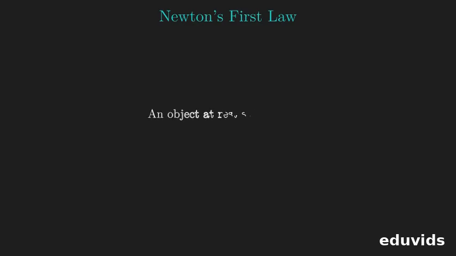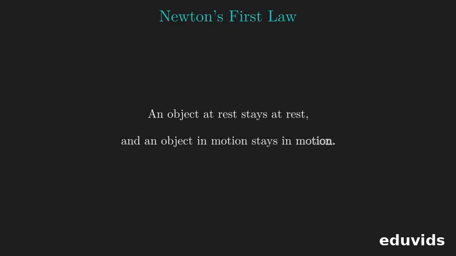Newton's first law states that an object at rest stays at rest, and an object in motion stays in motion. This steady state only changes if an unbalanced external force acts upon the object. The fundamental concept behind this law is inertia, which means resistance to change in motion.